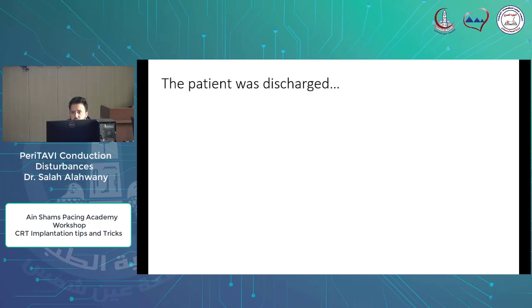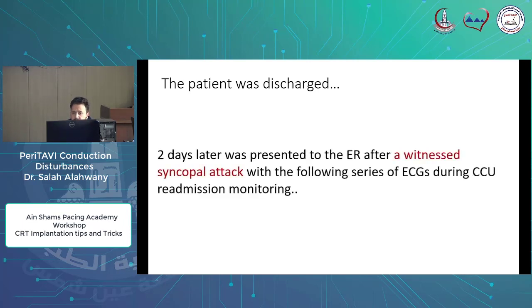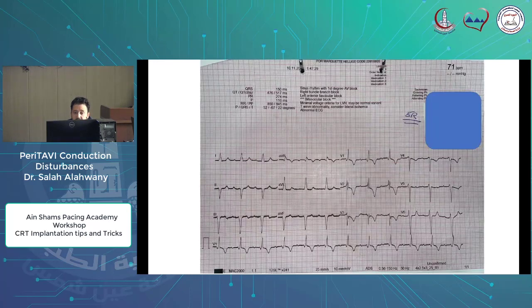The patient was discharged without further monitoring. Two days later, he presented to the ER after a witnessed syncopal attack at home, with the following series of ECGs during CCU readmission monitoring. This is the first ECG in the ER. We can appreciate the morphology of the QRS complex like the ECG after TAVI: right bundle branch block, marked PR interval prolongation, and left axis deviation, trifascicular block. This was at around 2 a.m.